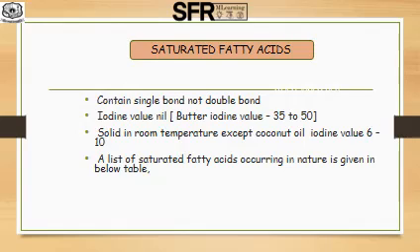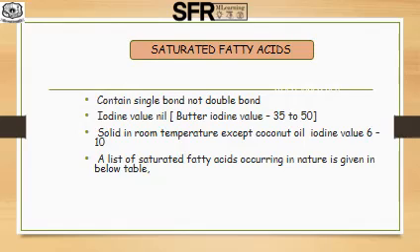Now we are going to see about saturated fatty acids. These are the fatty acids which contain only single bonds, not double bonds, in their structure, and their iodine values are nil.